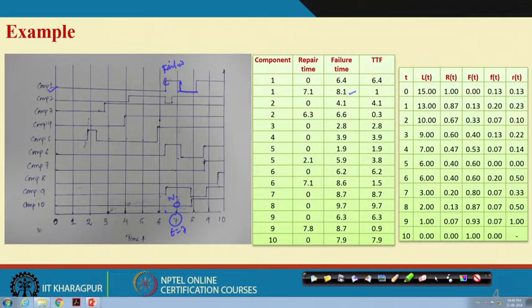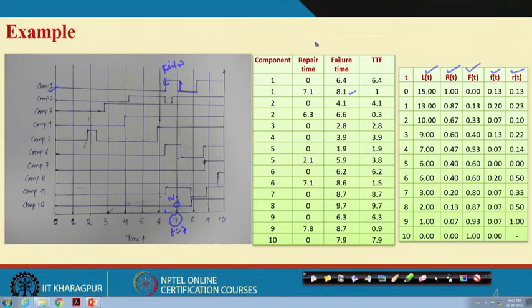Now, as all the components are identical in nature, we can use this phenomenon or this experimental data to compute the survival function, that is the reliability function, the failure distribution, failure density and failure rate using the formulas already given to you. Now, you see how you will use the information shown in the graph.